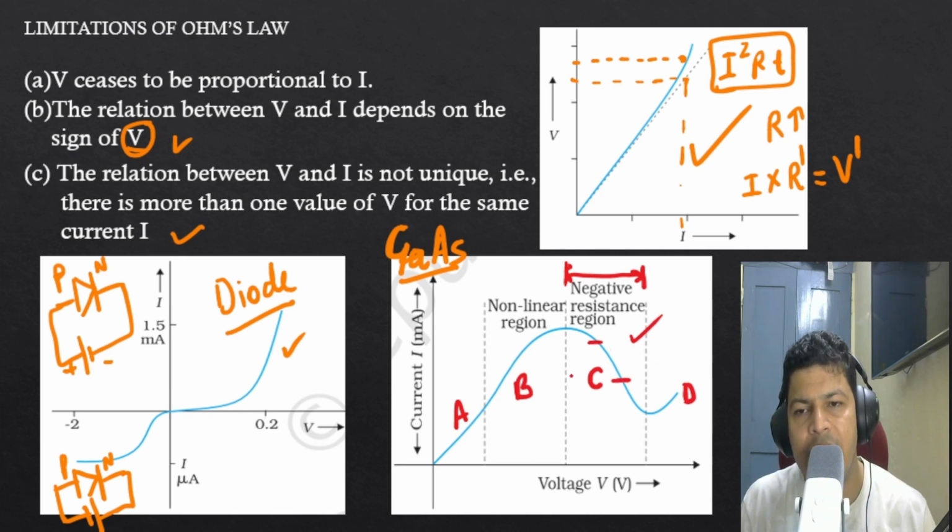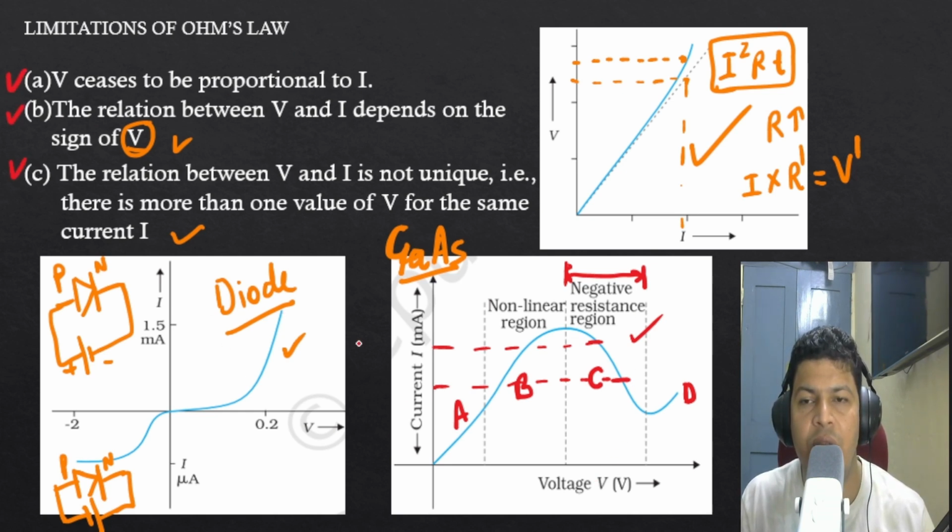Why is it the negative resistance region? Because the current is decreasing. It does not mean that resistance becomes negative. Please remember, it does not mean that resistance becomes negative. It means that there is a decrease in current. So that is why we say negative resistance region. Is that okay? Hopefully you understood these three points, because this is very important for assessment and reasoning.